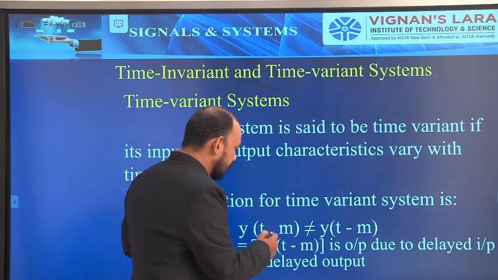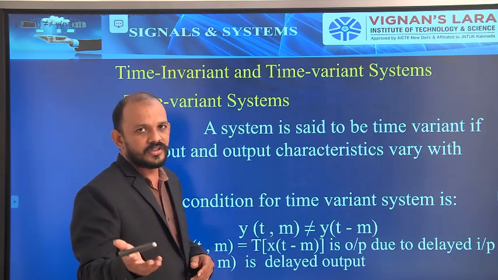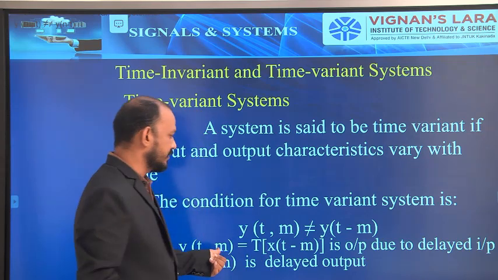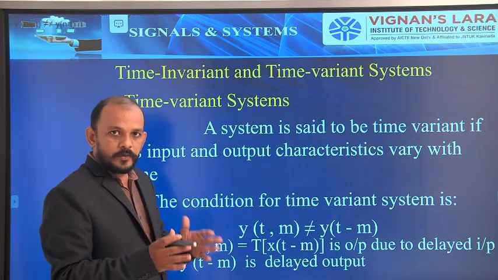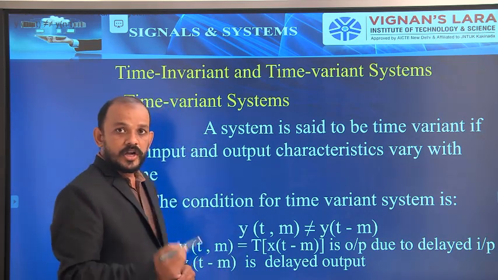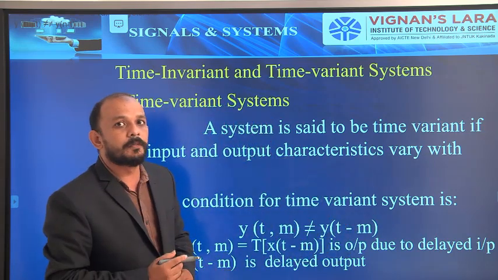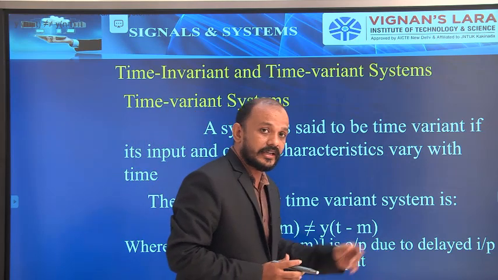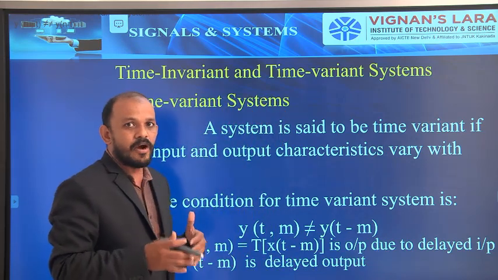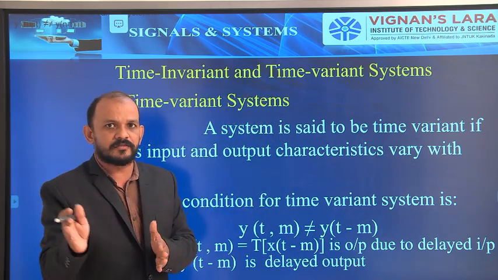Now what is this? Y of t comma m. Already you know that y of t comma m is nothing but the output. Y is for output. Output due to the delayed input. That is, first I have to delay the input for some seconds.